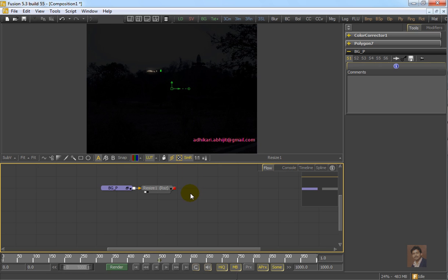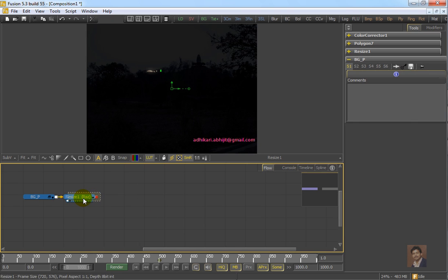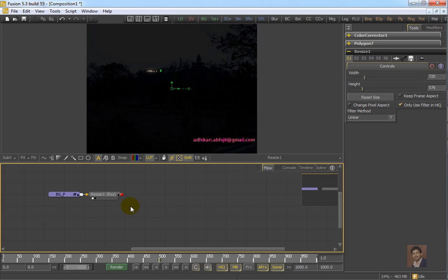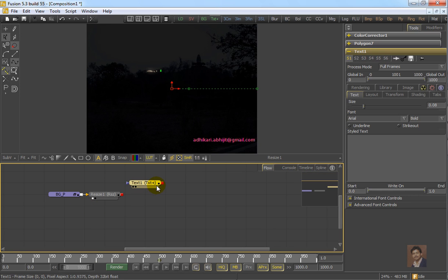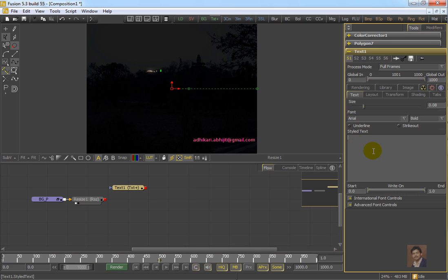Now you have to plan your text effect. I plan to create text effect using particle. So I'm creating one text tool. In this text tool, input the title text.